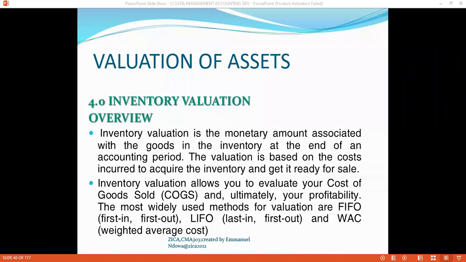Okay, our session had ended. I'm now in. So we can proceed to the valuation of assets.